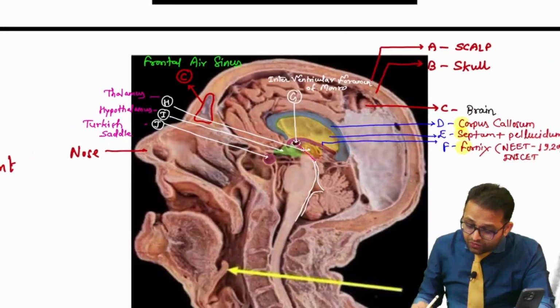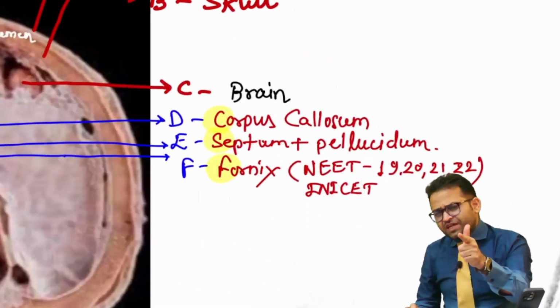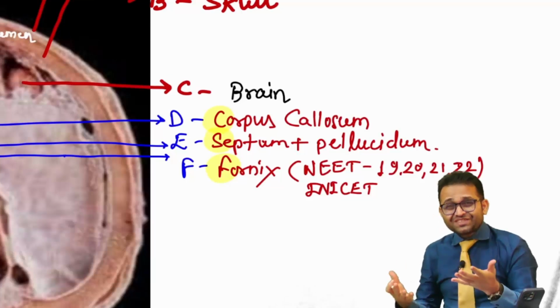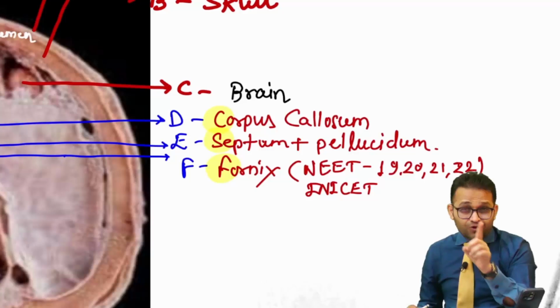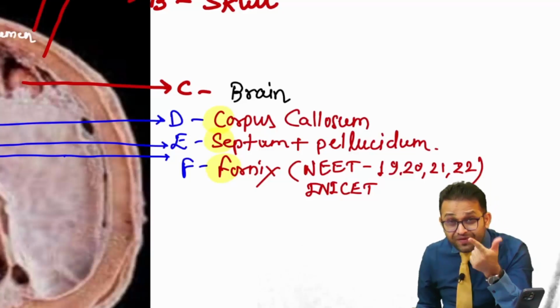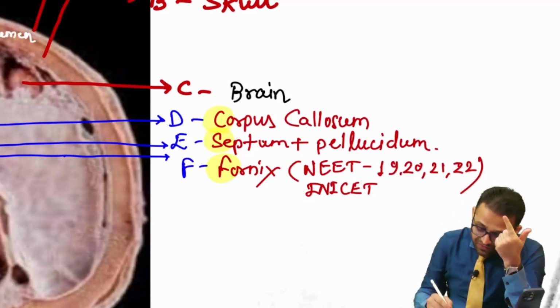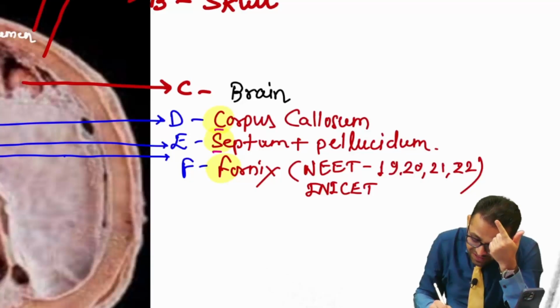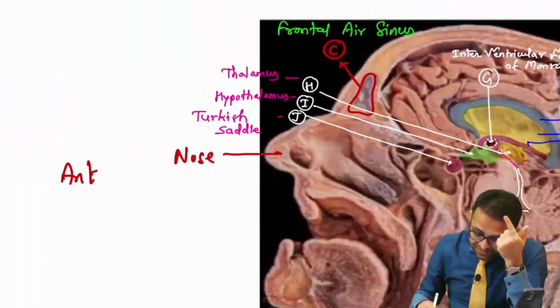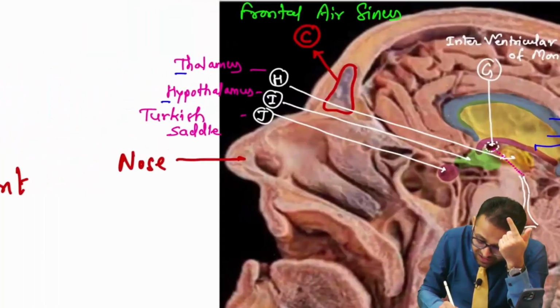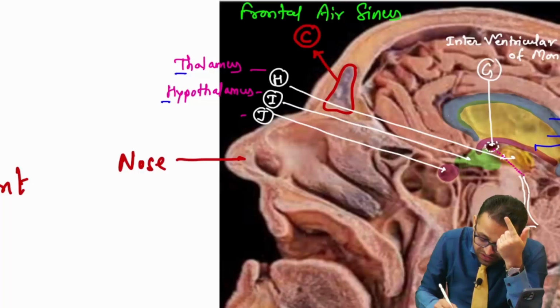So we are going to create the mnemonic again. First time when we are studying, it takes time to make the proper concept. But next time we will not make the mistake, and for the quick answer, we will create the mnemonic. Our first mnemonic was CSF. Yes, sir. Corpus callosum, septum pellucidum, fornix. And then just below it, there are the structures thalamus and hypothalamus, and within the Turkish saddle there is our pituitary gland. So I am writing here the pituitary gland.